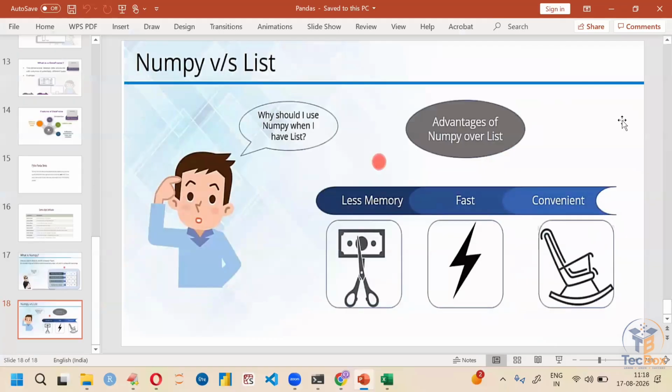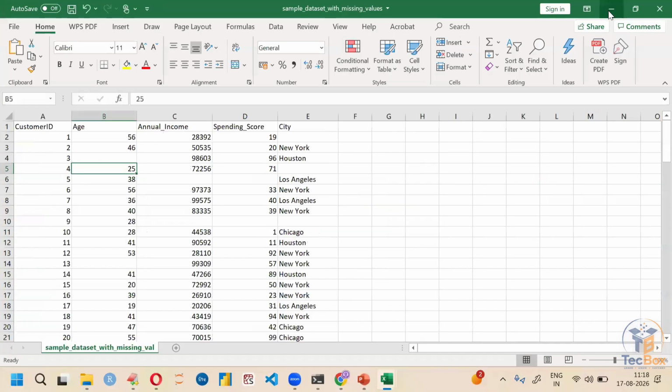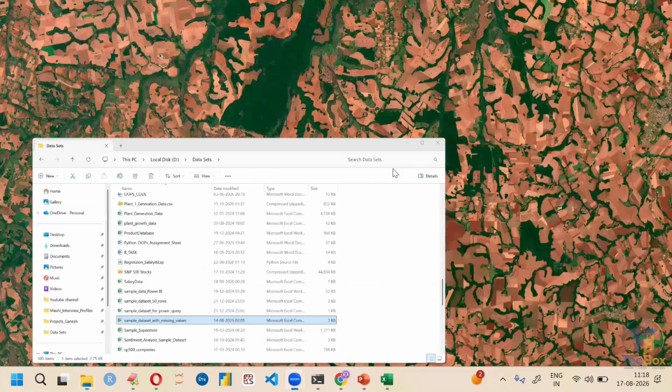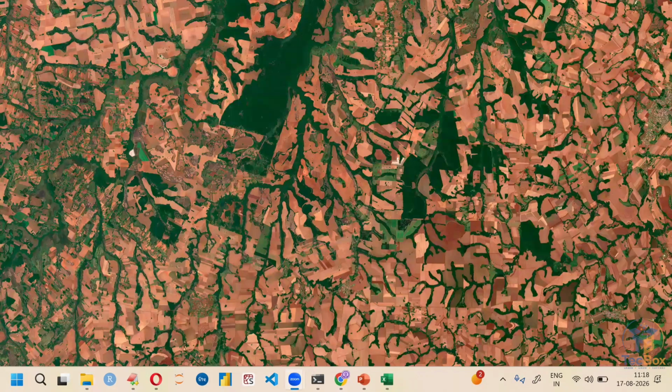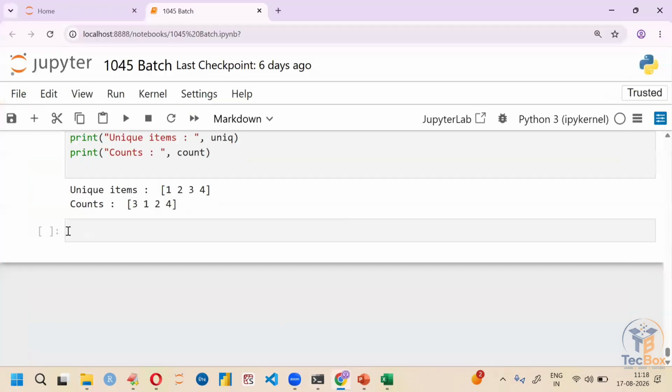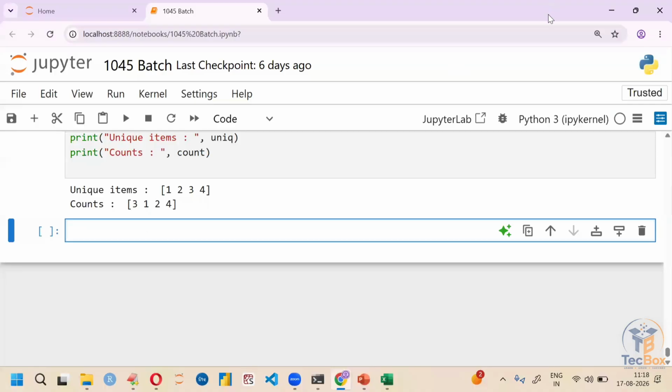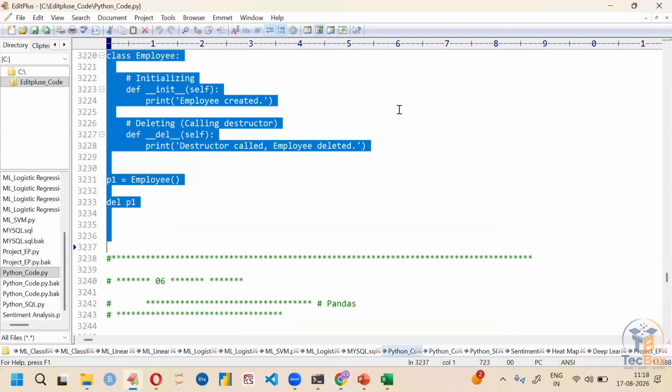So come here. Let us practically start working with Pandas series. Let me open my Jupyter notebook. Let me hide meeting controls. Let me go to the code. Okay.